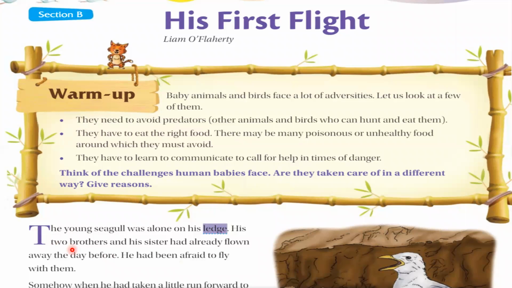His two brothers and his sister had already flown away the day before. So basically, this is a story about a flight. Flight means like a fly. So how a baby seagull took his first flight is the story about that. So the author says that his two brothers and his sister had already flown. He had been afraid to fly with them. So this was the problem of that young seagull. Okay.